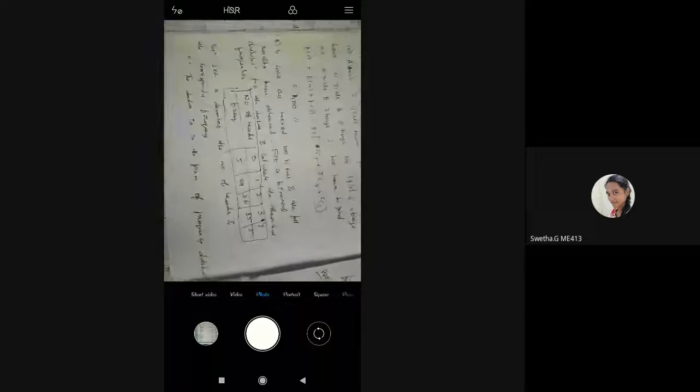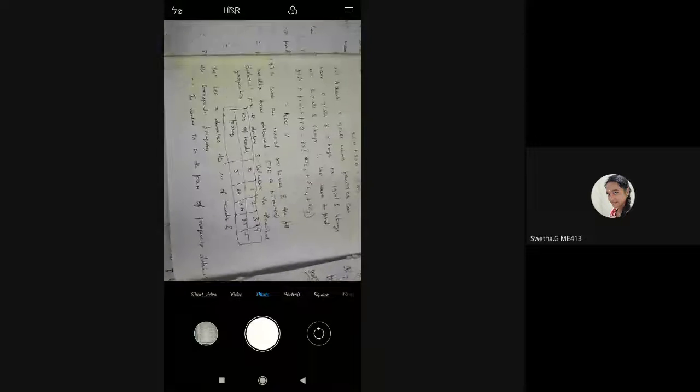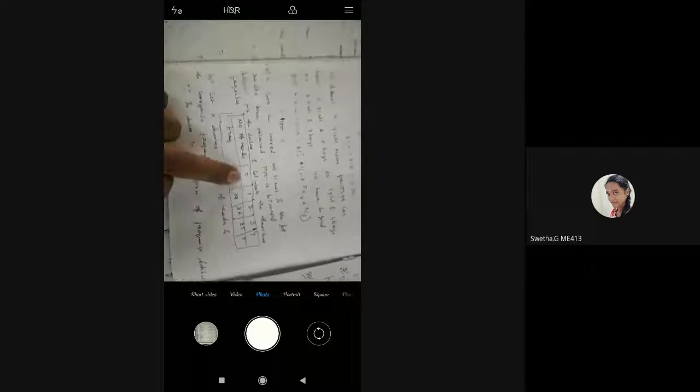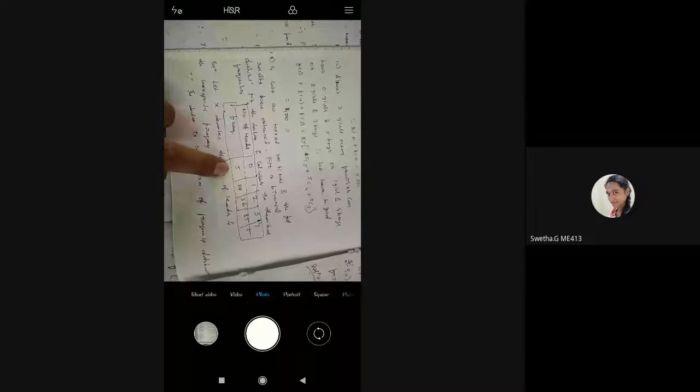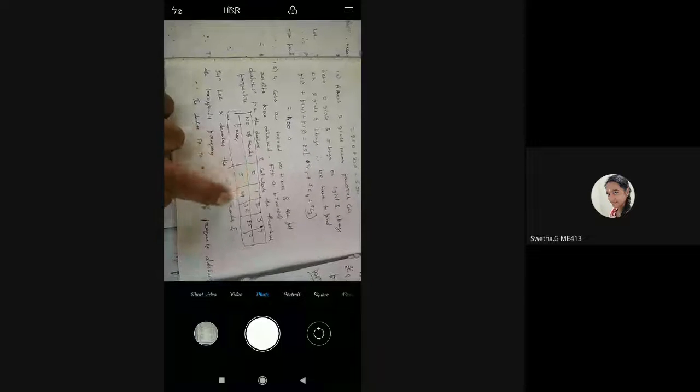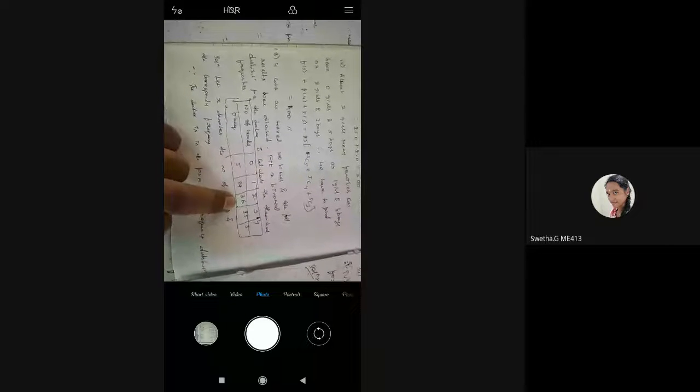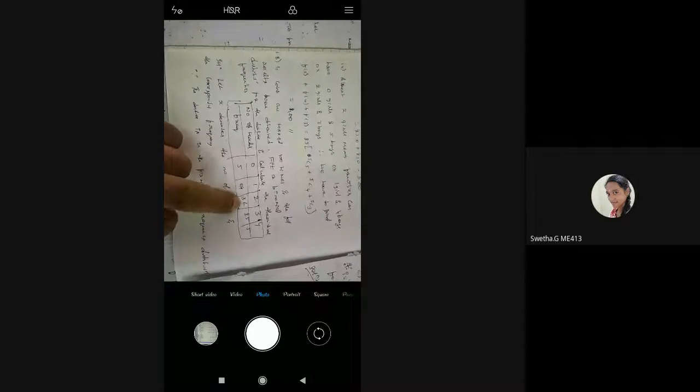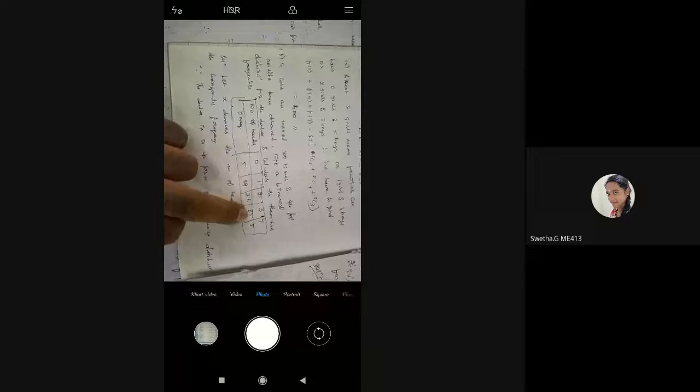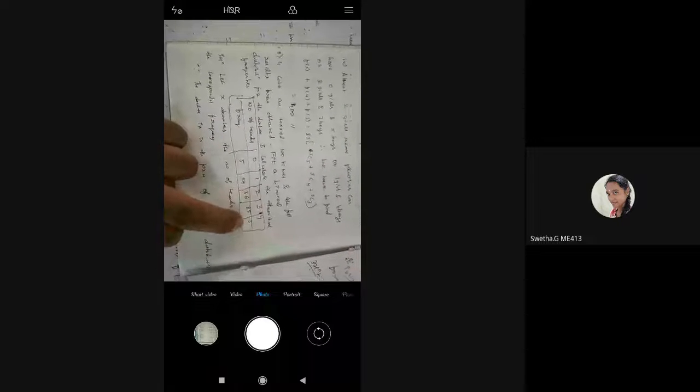So number of heads and frequency. Previously what we have done, we found it for boy. So here, one is head or tail, and we are finding for head. Number of heads 0, frequency is 5. So 5 times we got 0 heads. Next 29 times we got 1 head. 36 times, out of 100, we got 2 heads. 25 times we got 3 heads. 5 times we got 4 heads.